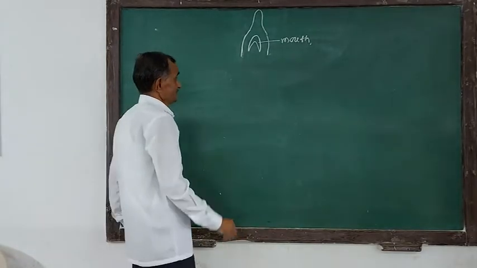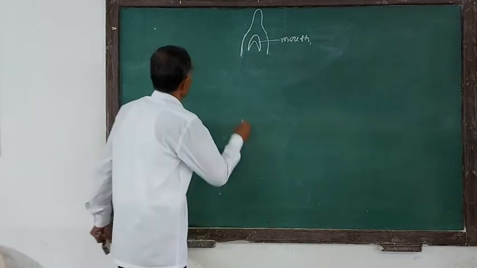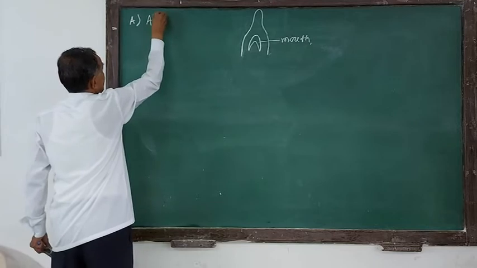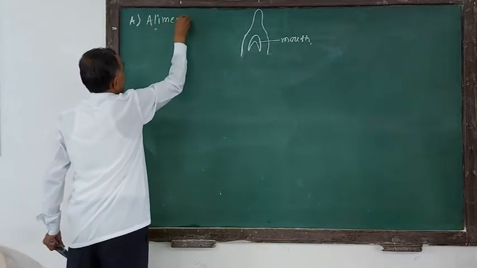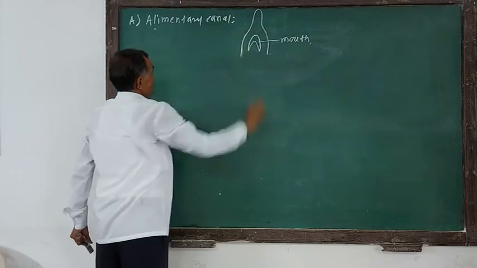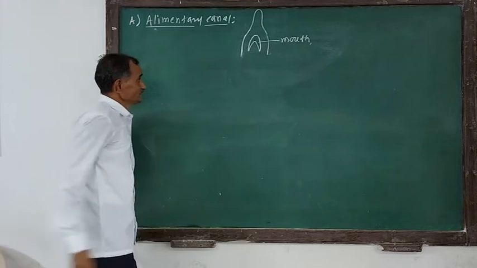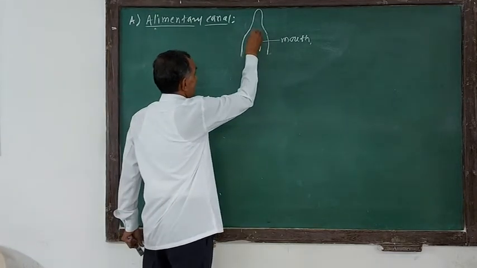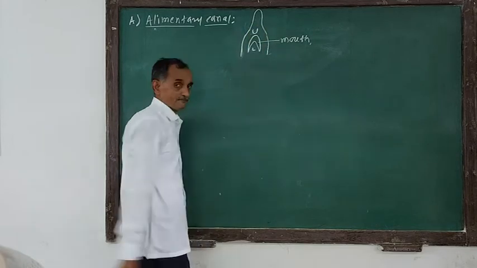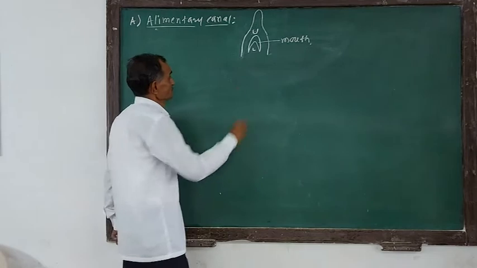This mouth is the first part of the alimentary canal. Remember, this is the alimentary canal. The first part is known as the mouth. Mouth is bounded by upper and lower jaw. This is the lower jaw, and this is the upper jaw. Therefore, it is gnathostomata.